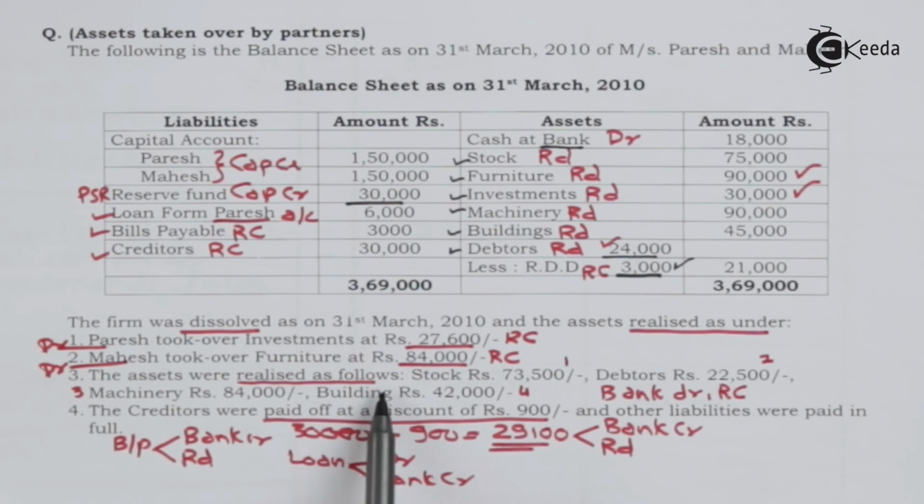The assets were realized as follows: stock 73,500, debtors 22,500, machinery 84,000, building 42,000.